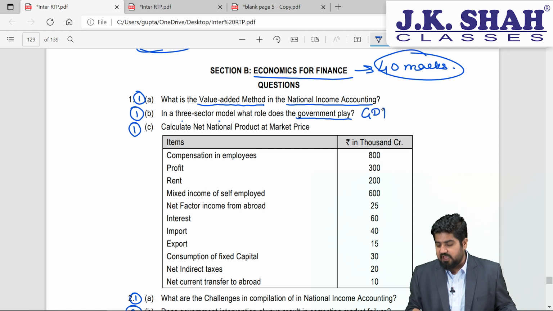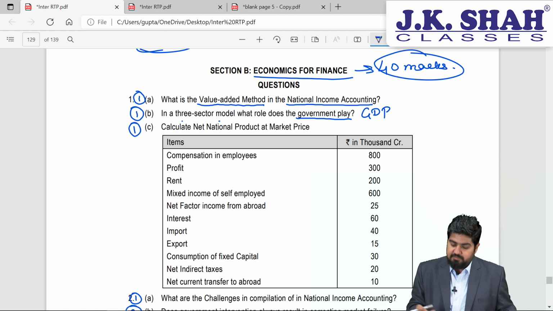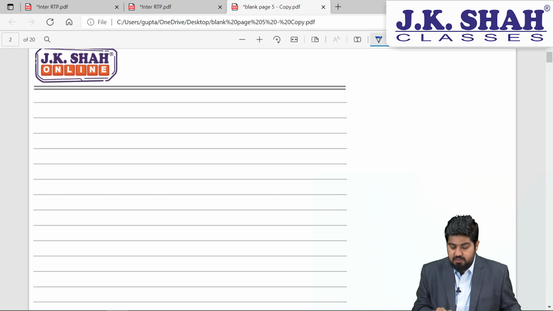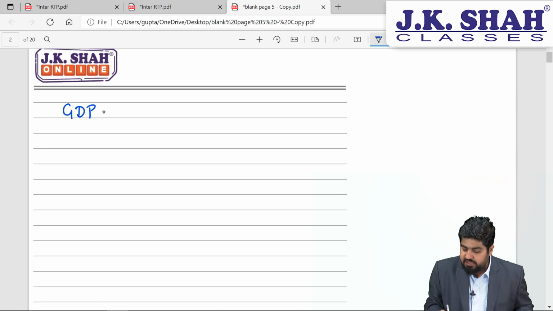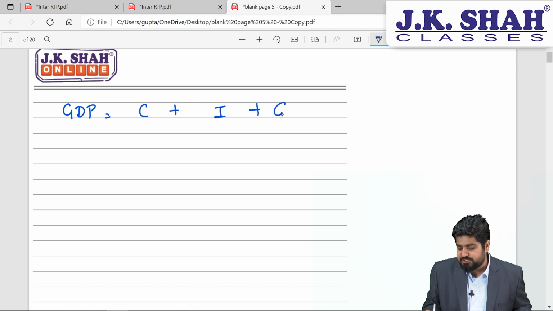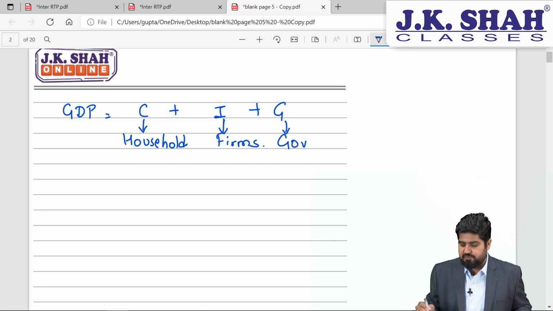Whenever we are calculating GDP, it is C plus I plus G plus X minus M, right? When I talk about three sector, it can be C plus I plus G, right? C means consumption expenditure, which will be done by the household. Then I stands for investment expenditure, which will be done by the firms. And G stands for government expenditure, which of course will be done by the government.